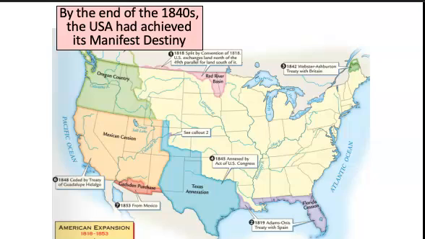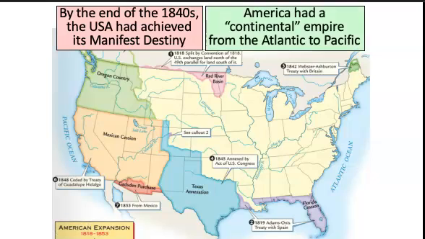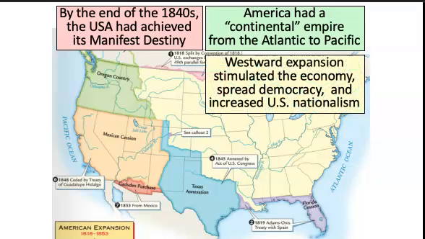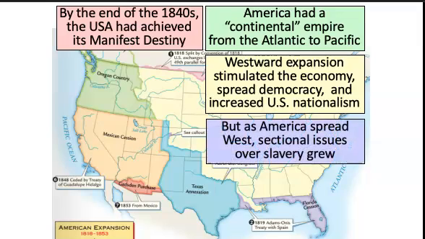So by the end of the 1840s, the U.S. had achieved its manifest destiny. All right, we had this continental empire from the Atlantic to the Pacific. However, this westward expansion will stimulate the economy, spread democracy, increase U.S. nationalism, but issues over slavery will arise.